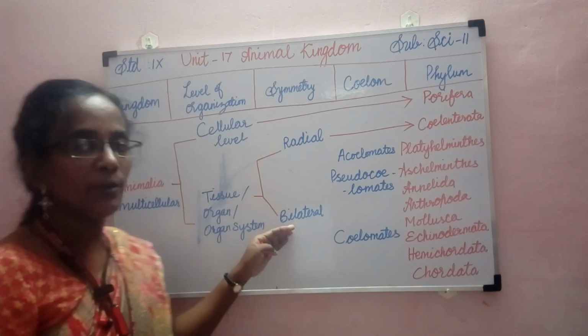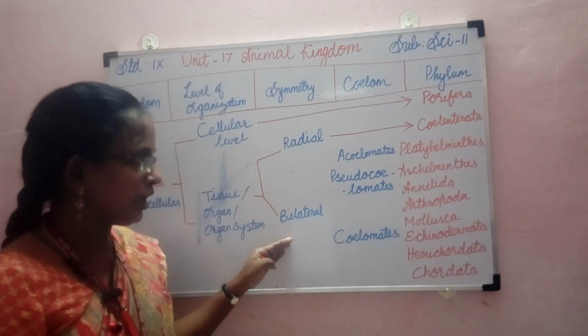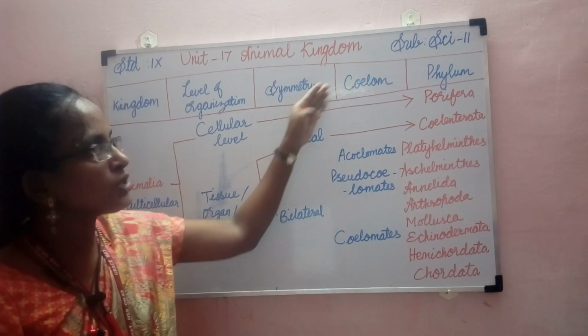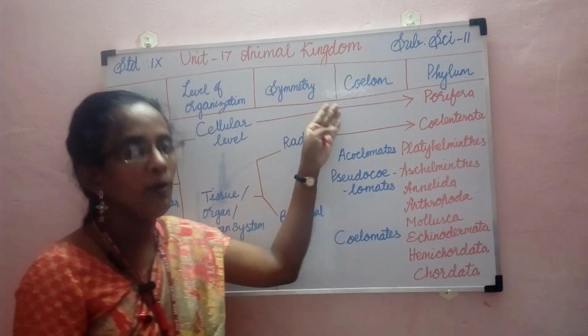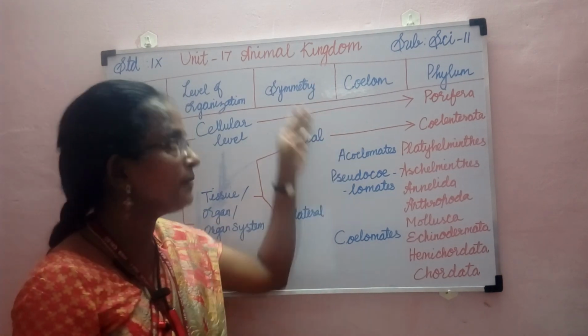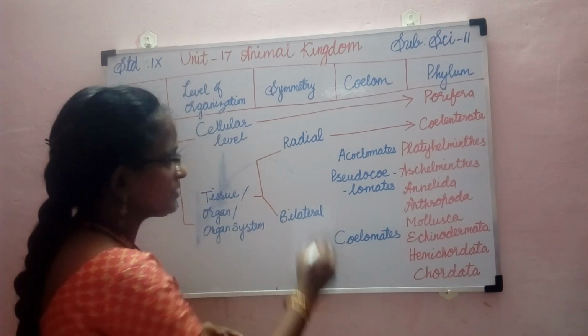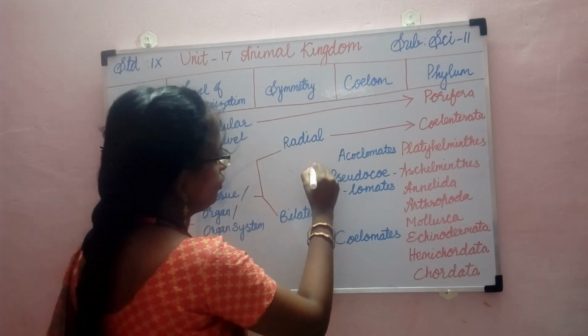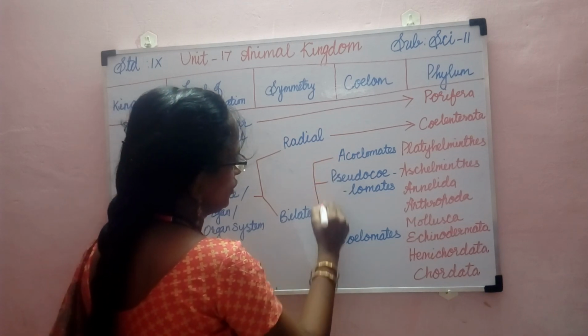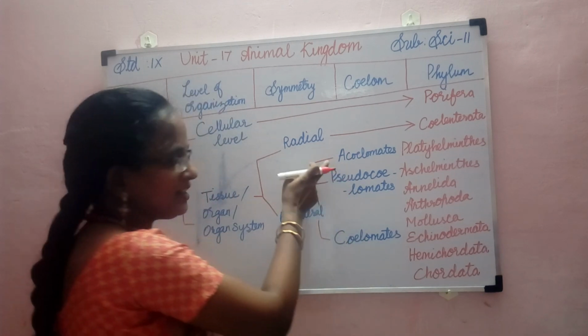When we come to the bilaterally symmetrical organisms, based on the presence of coelom or body cavity, these animals are divided into three groups. They are eucoelomates, pseudocoelomates and acoelomates.